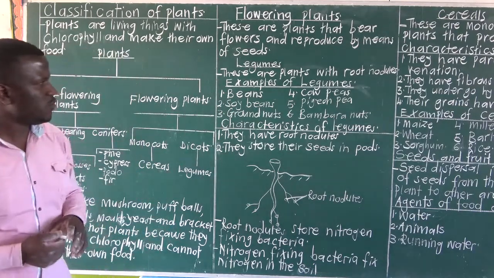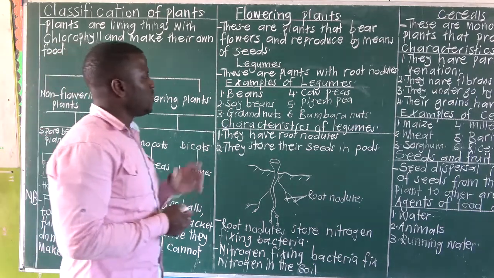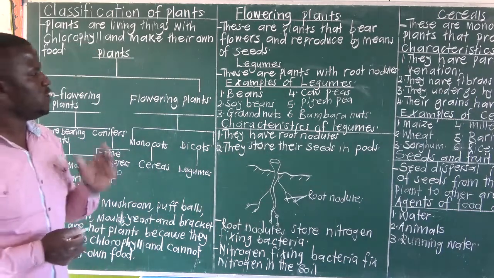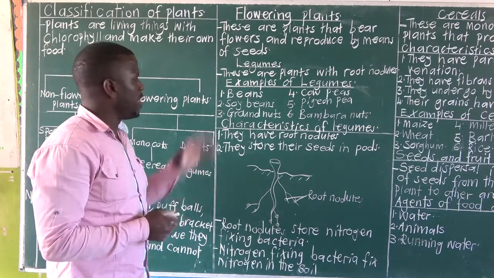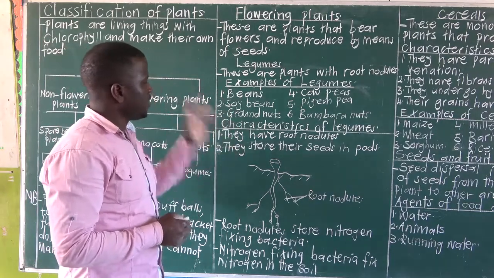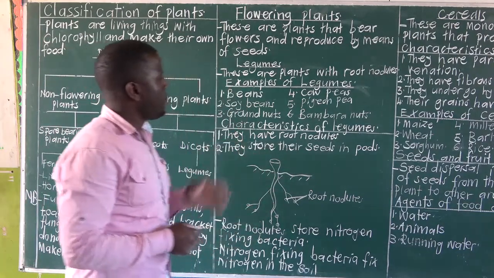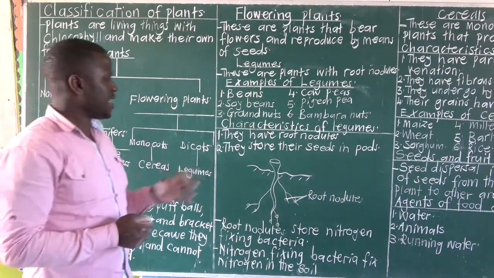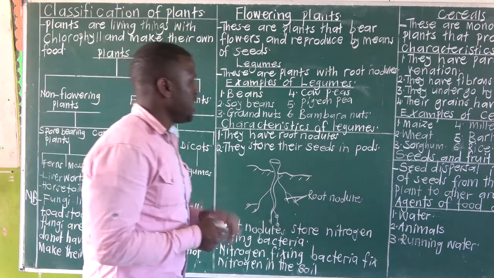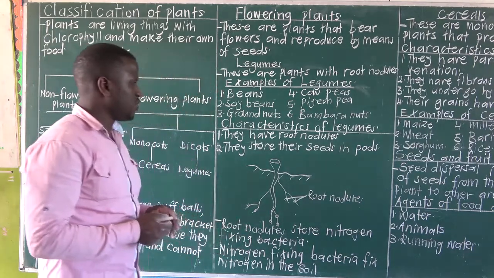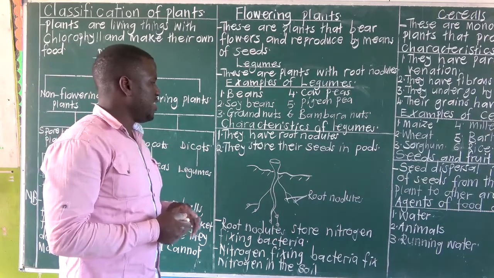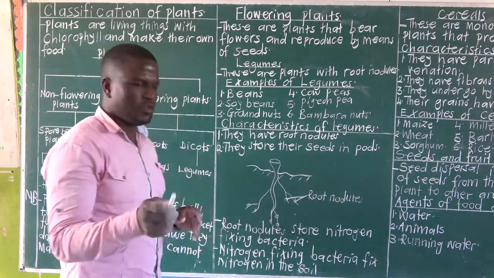Now, what are legumes? Legumes are plants with root nodules. Examples of legumes we have beans, soybeans, groundnuts, cowpeas, pigeon pea, then bambara nuts. Characteristics of legumes. One, they have root nodules, then they store their seeds in pods.